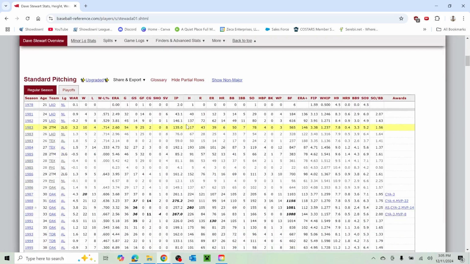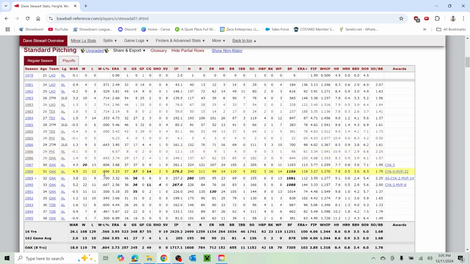What was his career WAR? 26.5. Okay, so interesting. So when you look at Dave Stewart here, most of his success came in this little stretch with the A's, and this was when the A's were one of the best teams in baseball. He was kind of a journeyman for the first bit of his career, never really found his stride. Kind of split some time here, which was his best year in '83. And then he made his way to Oakland.